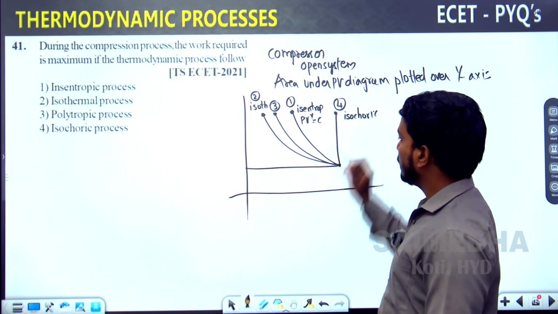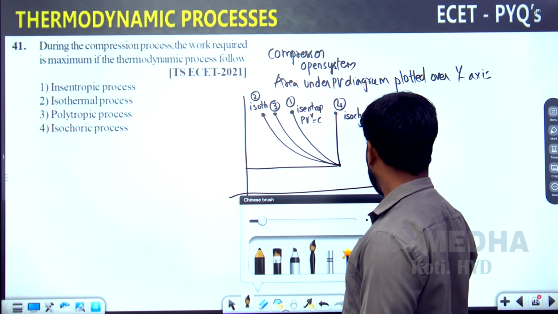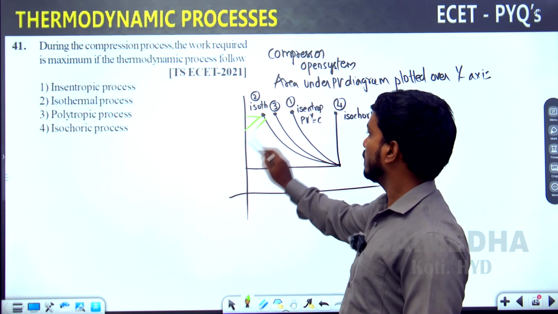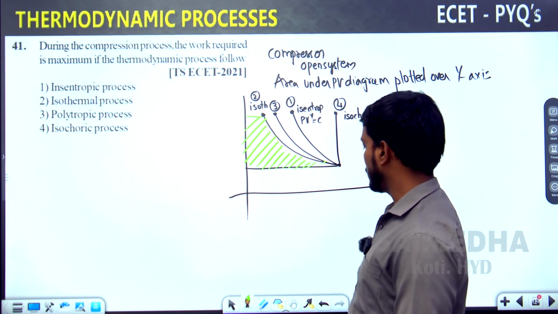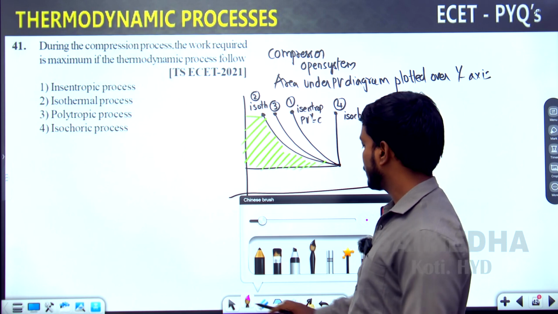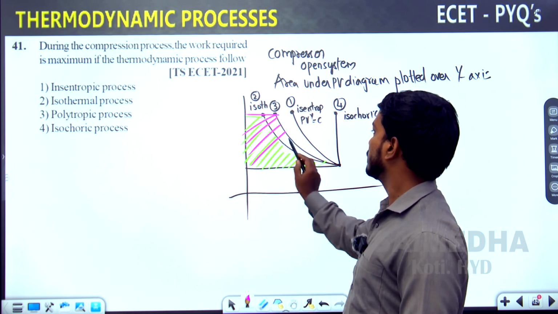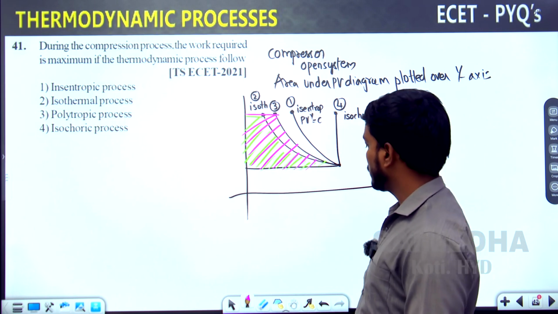Now tell me, if I start plotting the areas, let me take area 1 first. This is area 1, isothermal, which is the least area. If you see the second area, this is for 3, the polytropic process.